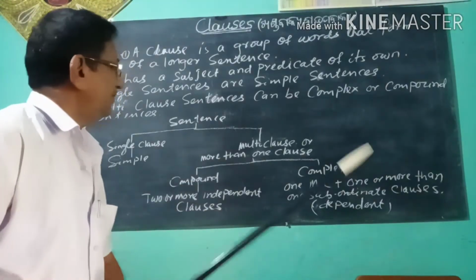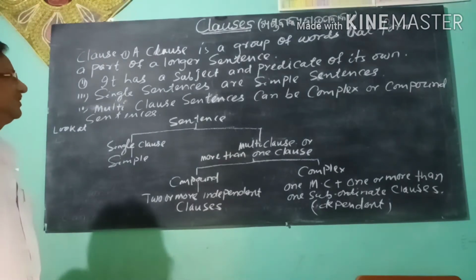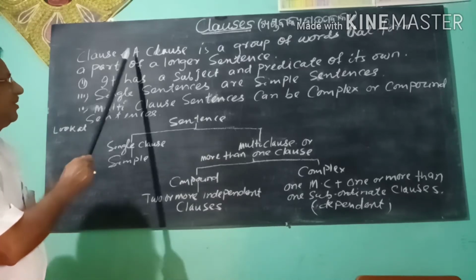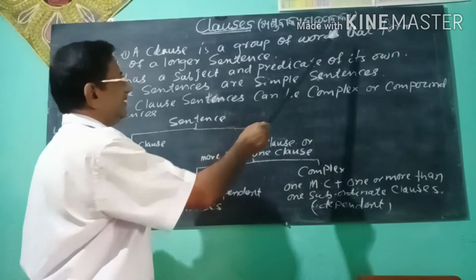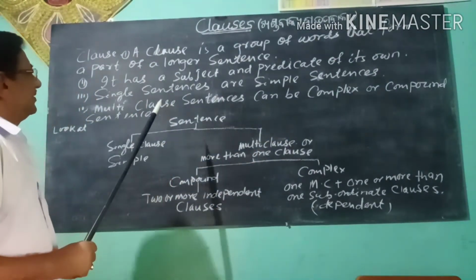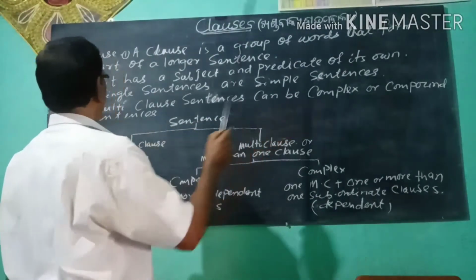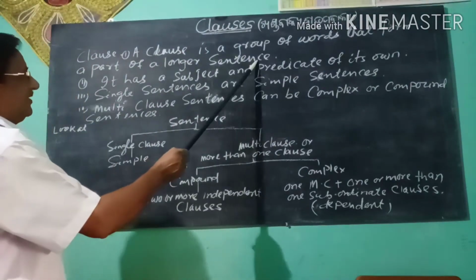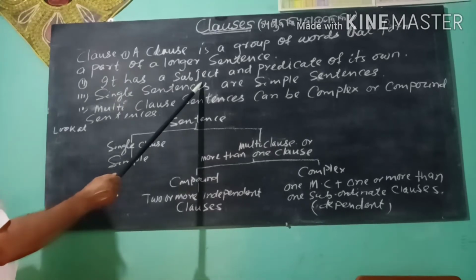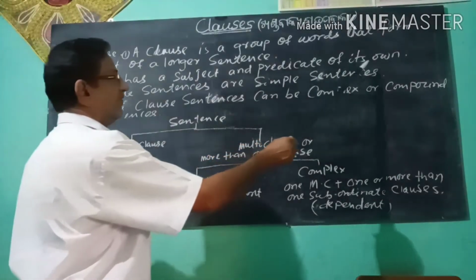First, you should know what is a clause. You know, a clause is a group of words that form a part of a longer sentence. It has a subject, meaning a clause has a subject and a predicate of its own.